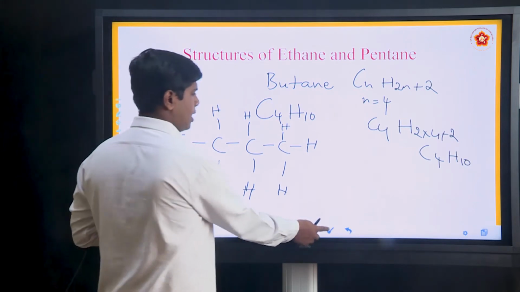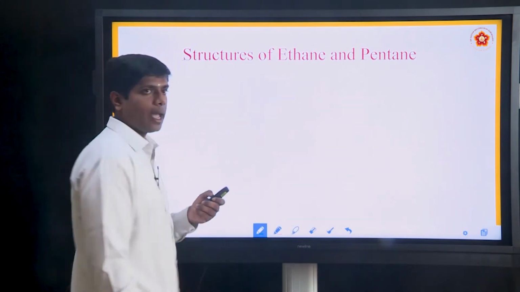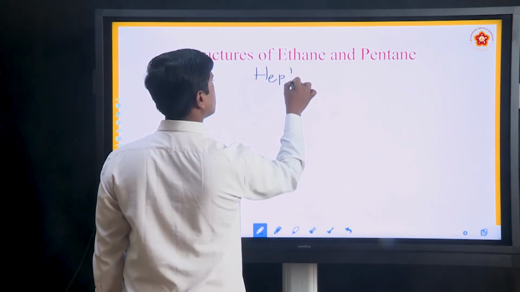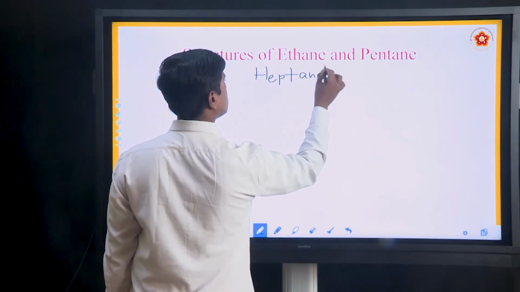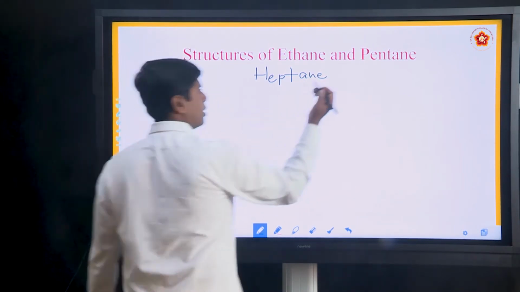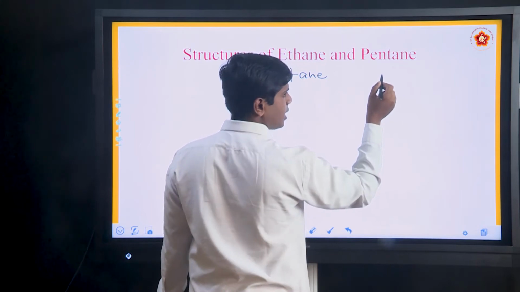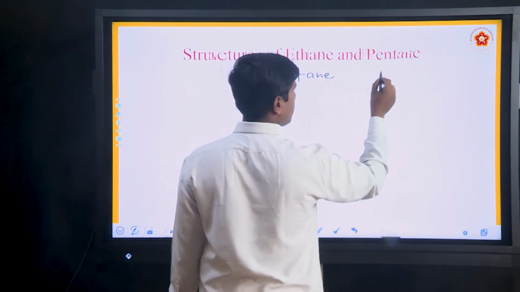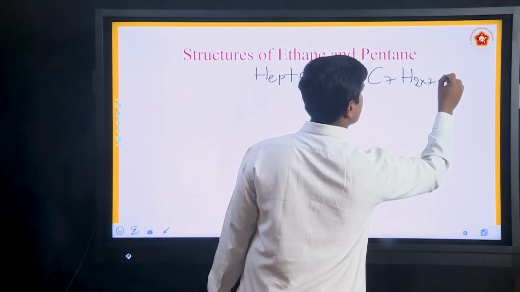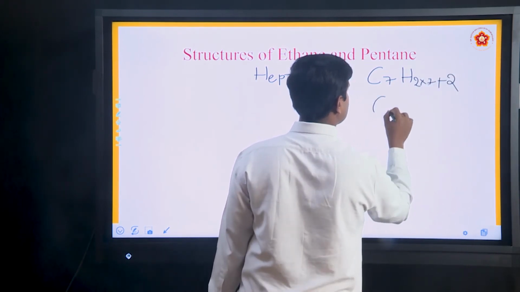Let us try to write the structure of heptane. Hept, the root word, is 7 carbon atoms, C7H(2 into 7 plus 2).